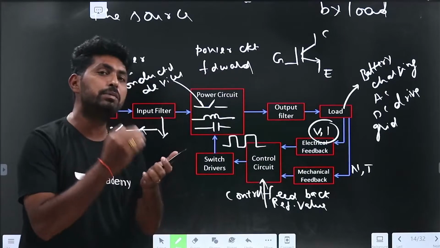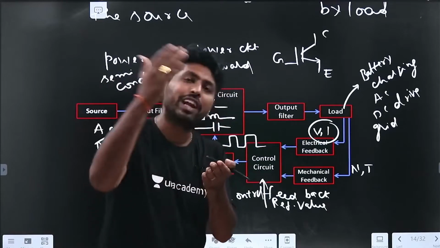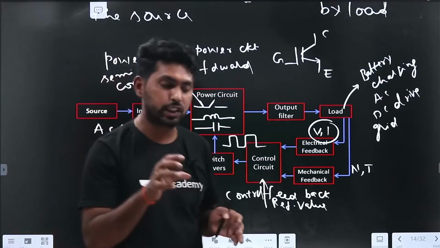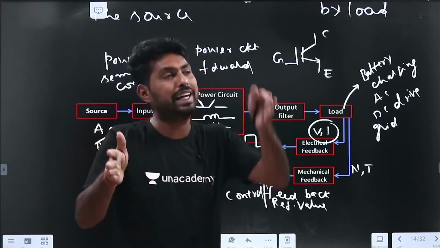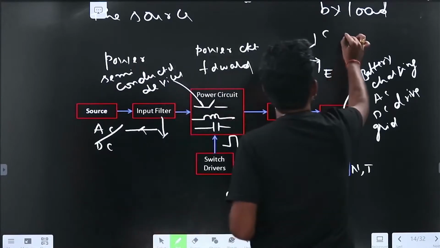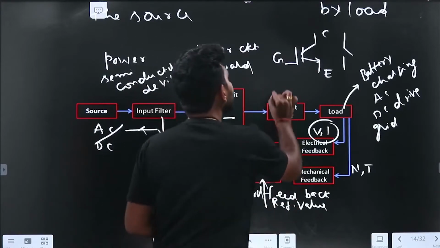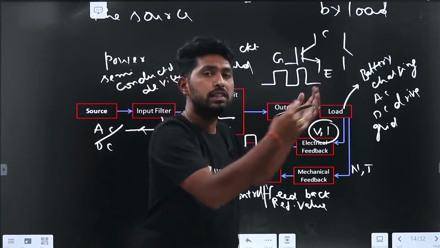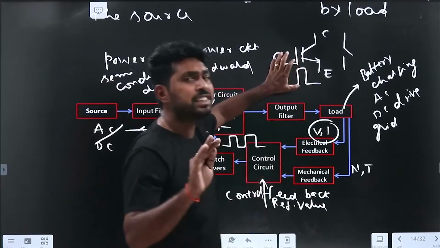When the IGBT will be in the on condition, one thing we need to understand: any power electronic device in a power electronic system will operate as a switch, either in the cutoff region or in the saturation region, because a switch has only 2 states, either off or on. To operate the IGBT as a switch, we need to give the gate pulse to the IGBT whenever it is required to be on. Whenever it is required to be off, I need to cut off the gate pulse. Simple.